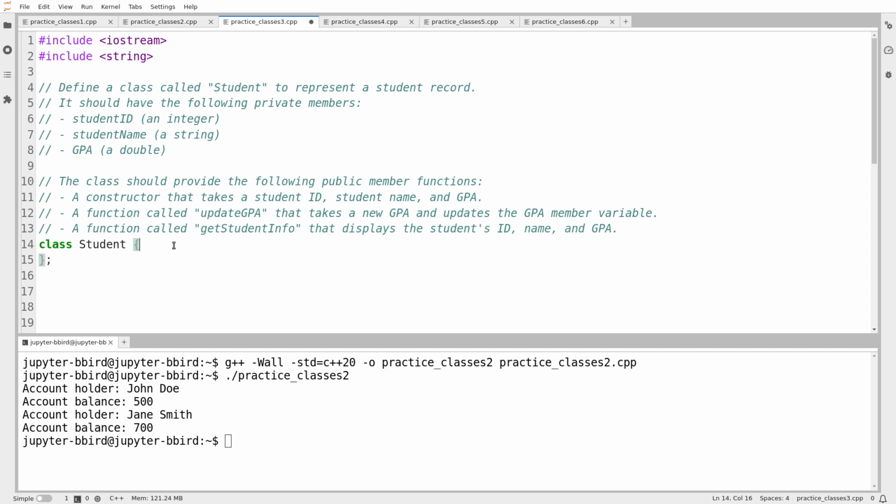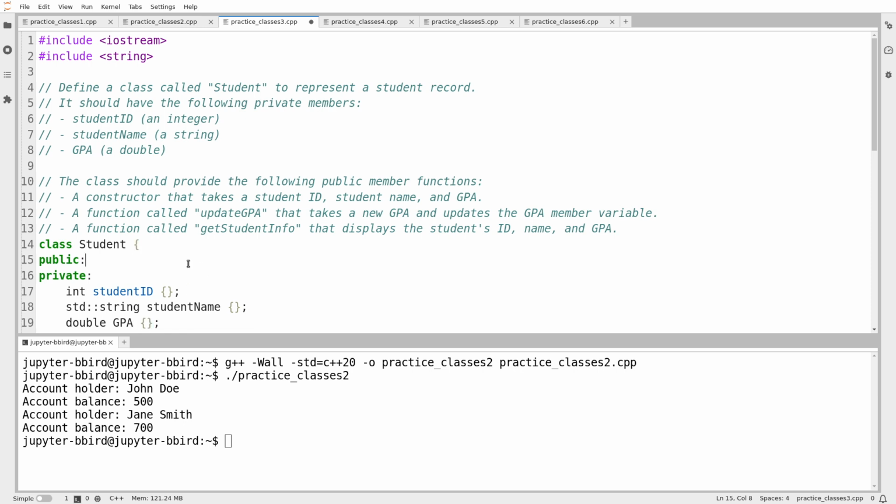And they are going to contain, so I'll make my public and private sections. They're going to contain 3 members. So student ID is an integer. There it is. String student name. And then finally, double GPA. And I'm going to use uppercase because it uses uppercase when giving me the name.